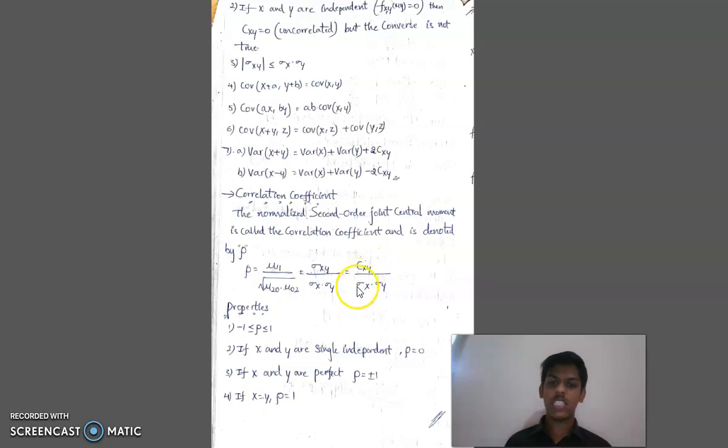It is equal to Cxy by sigma x into sigma y. Now let me deal with the properties. Minus 1 is less than or equal to rho, which is less than or equal to 1. If x and y are independent, rho is equal to 0. If x and y are perfectly correlated, rho is equal to plus or minus 1. If x is equal to y, rho is equal to 1.